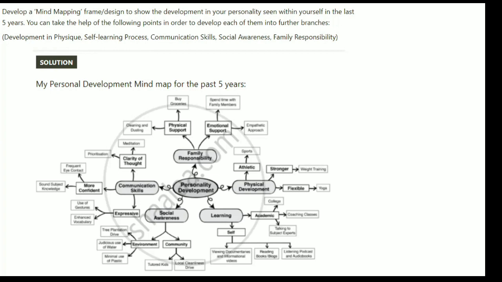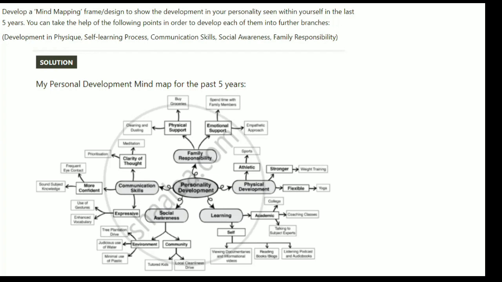Communication skill, I became expressive, I became more confident. There is clarity of thought, no confusion. Okay, so why I became expressive, I use more gestures, enhanced vocabulary. Okay, I read a lot. That's how I improve my vocabulary, and I'm using it.